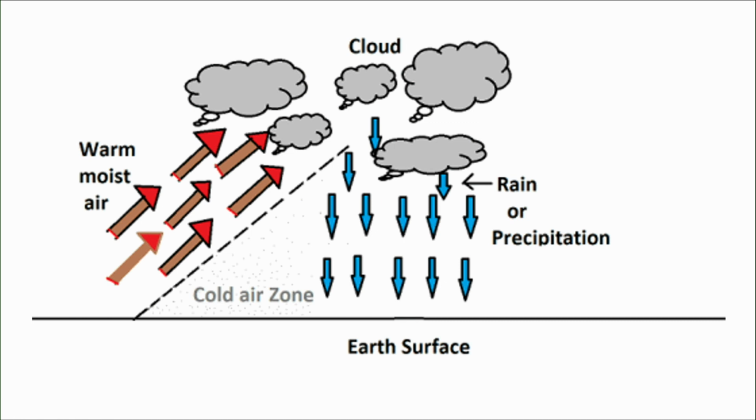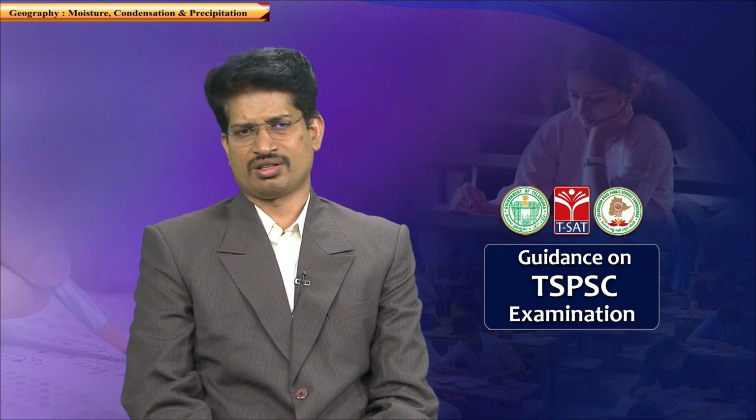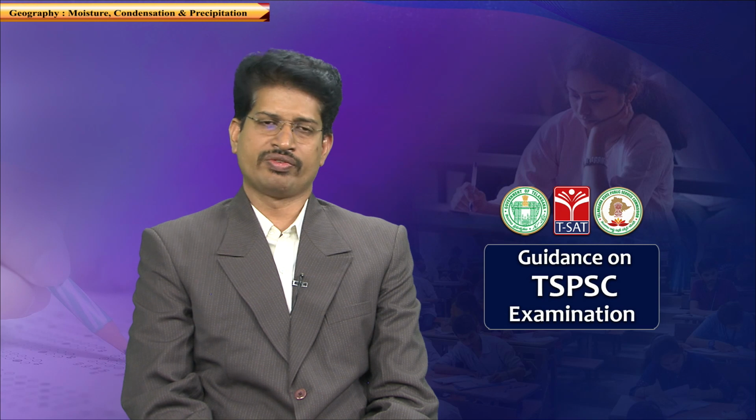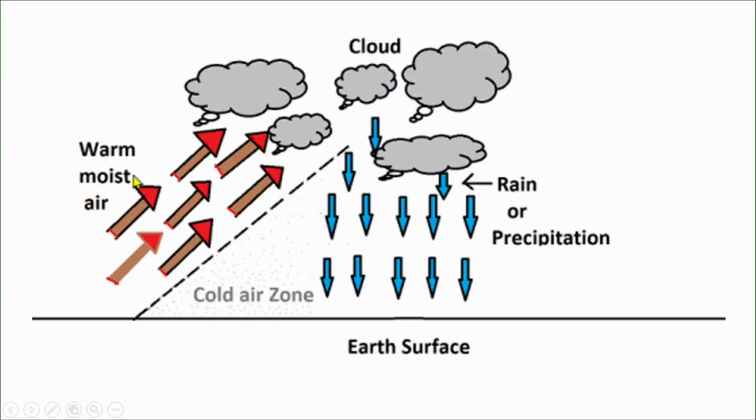For example, when a warm air mass flows towards a cold air mass, the cold air mass is much denser. That is the reason why the warm air mass cannot lift the cold air mass, and the warm air mass spreads across the surface of the cold air mass.